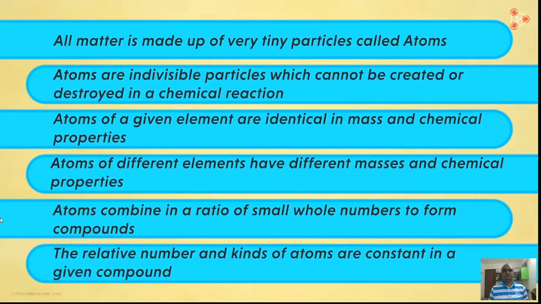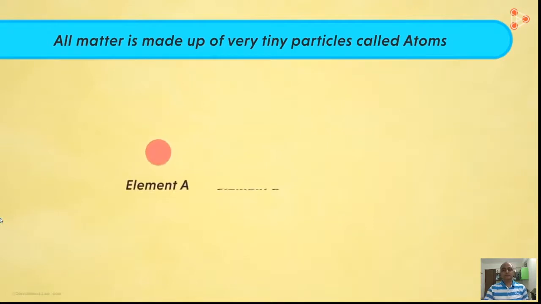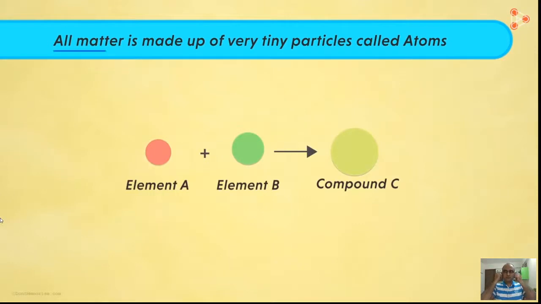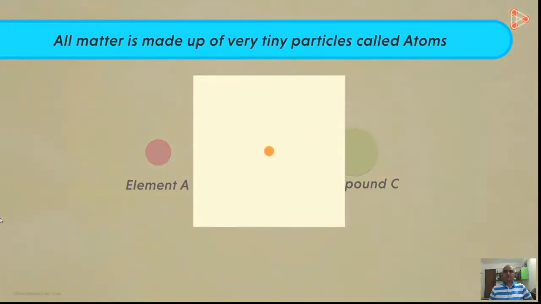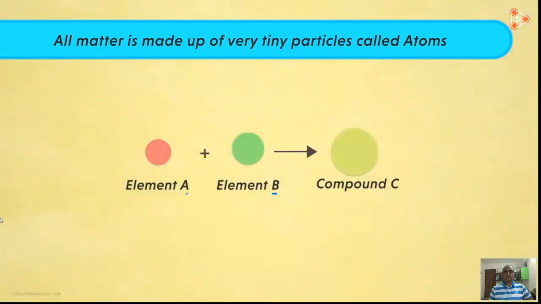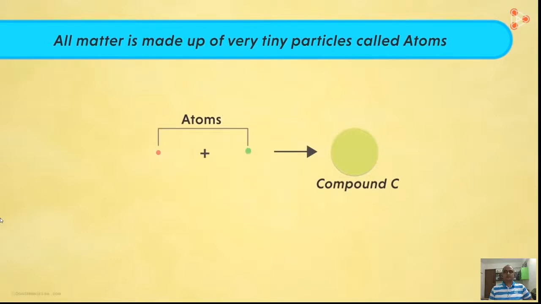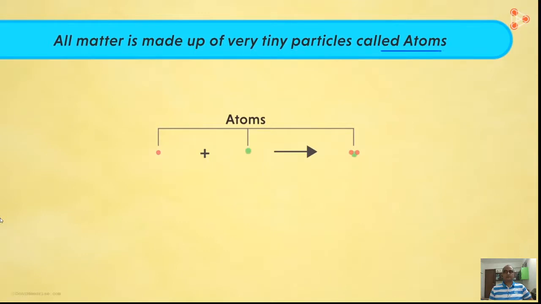I know I just rattled off the postulates. Don't worry, let us now understand each postulate by taking the same example of elements A and B giving rise to compound C. The first point stated that all matter is made up of very tiny particles called atoms. It means that when we go on dividing matter into smaller and smaller sections, what we get at the end is atoms. So can we say that elements A and B are made up of atoms? Yes, in fact, compound C is also made up of atoms that have combined together. So the first postulate was very easy to understand.